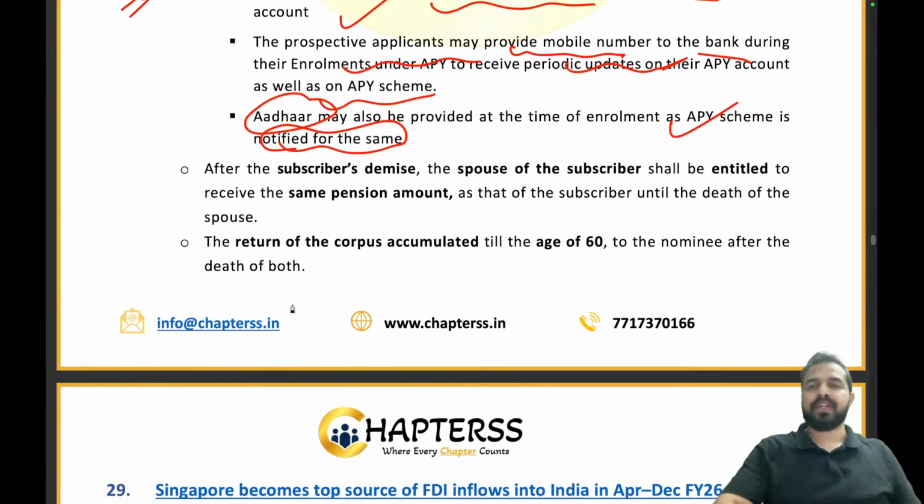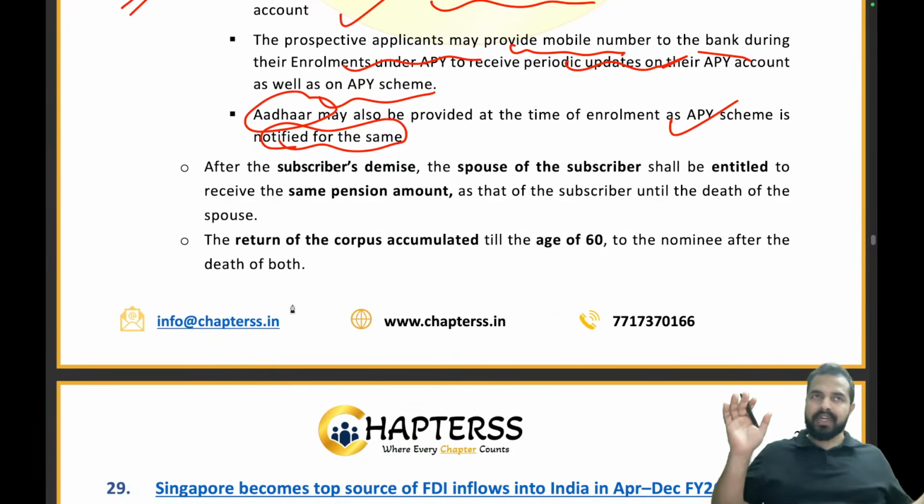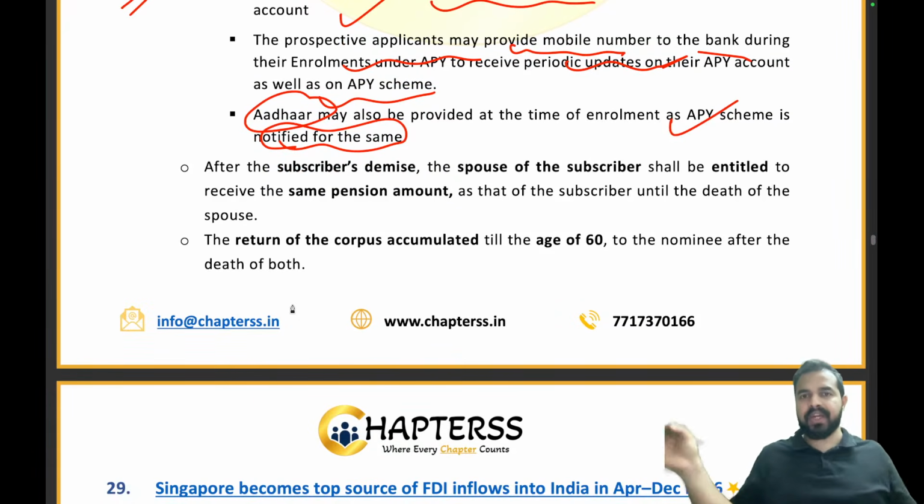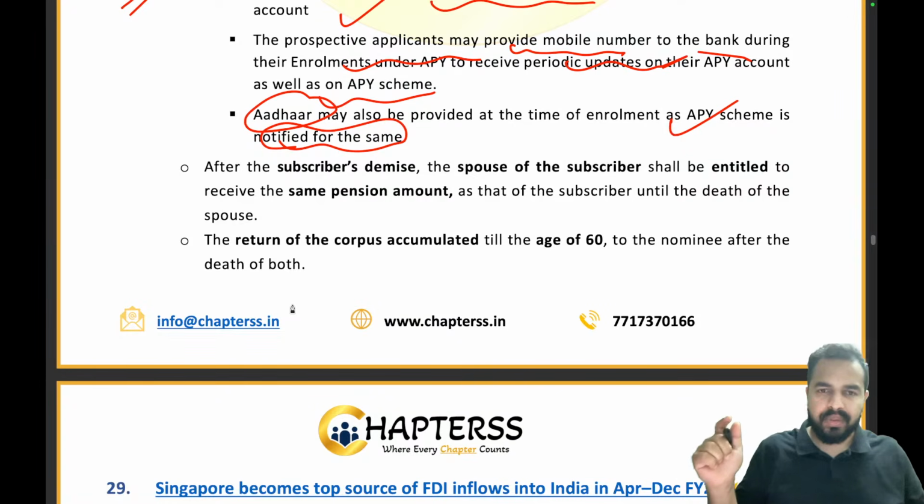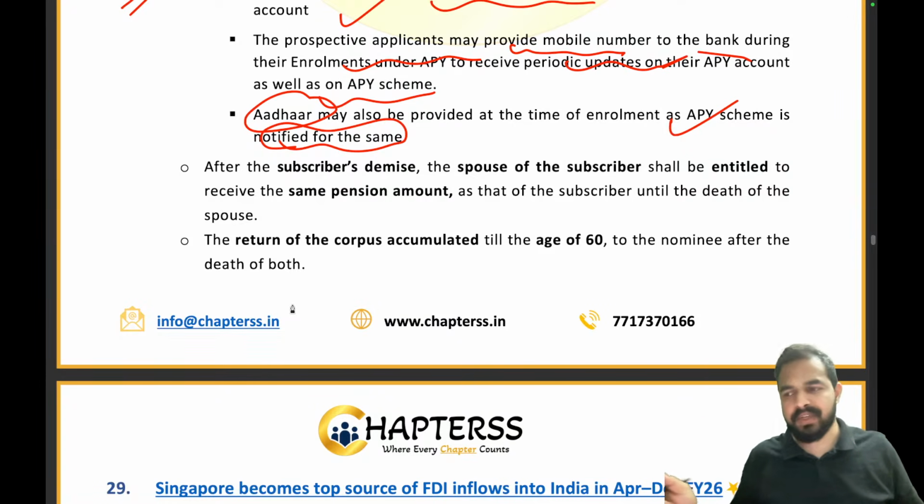Clear? So the age group is 18 to 40 years, the minimum period of 20 years is required, and the pension will start after you turn 60. And additionally, what is the minimum and maximum pension? 1000 rupees and 5000 rupees.